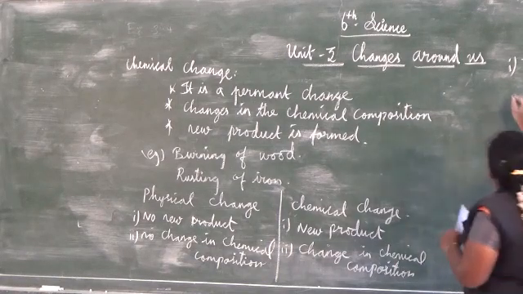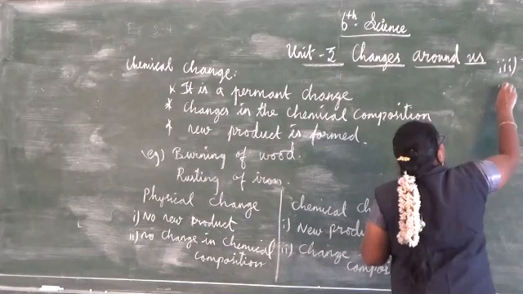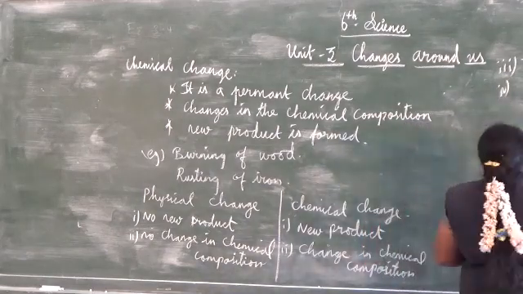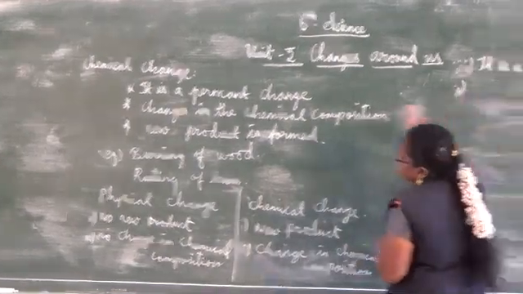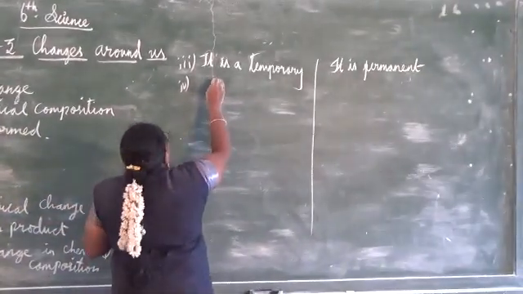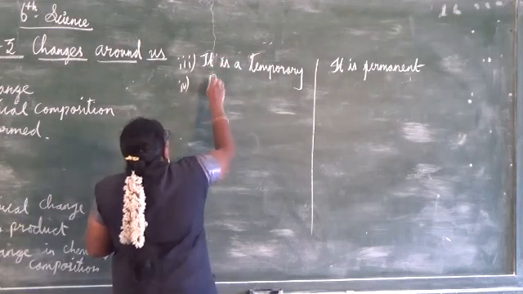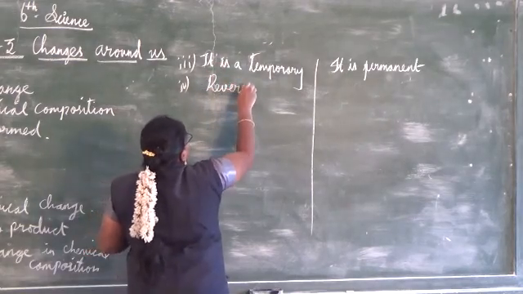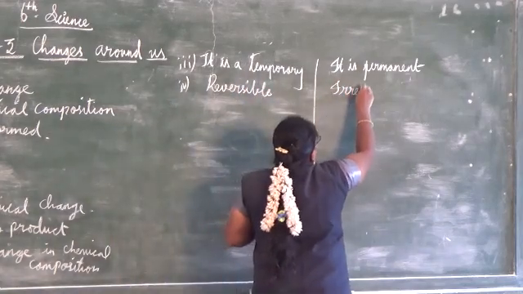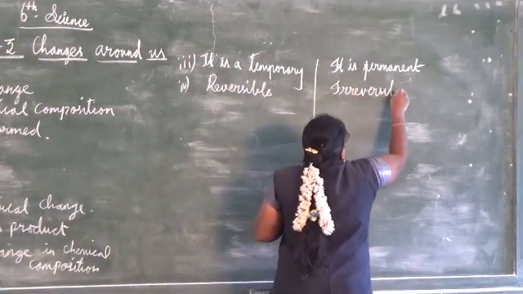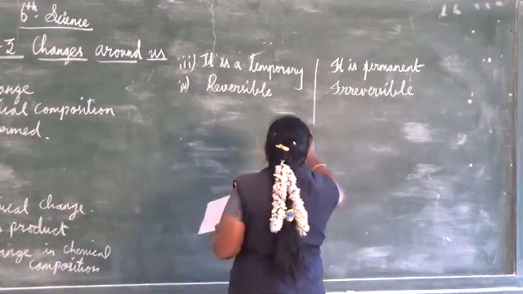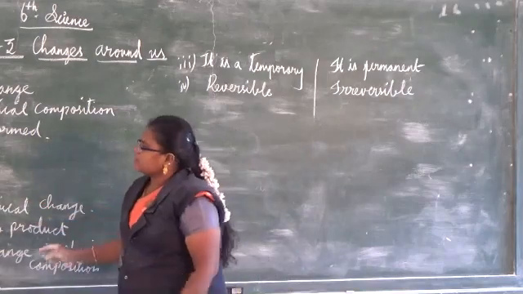Okay, next, the third point. Okay, the fourth point. What have they given? It is reversible. It is irreversible. Most of the reversible reactions will come under physical change only. Physical change is reversible. Chemical change is irreversible. Okay, that's all. These are the four differences between physical and chemical change.